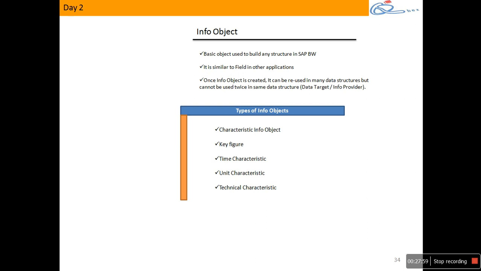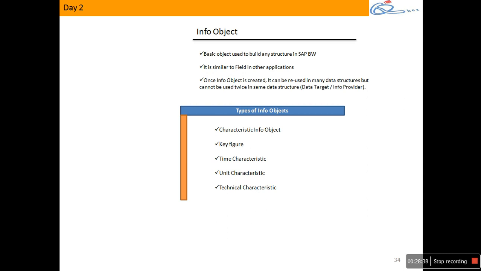So out of all these 5 types you can never create a time characteristic or technical characteristic. You can only use what is delivered by SAP. When you get onto BW you will have something called business content. When I say business content, like say you heard about now cubes, ODS, master data, info objects, reports, BEX queries, all lots of stuff. For every type of object SAP has given some ready-made objects. There are ready-made DSOs, ready-made info objects, ready-made master data, ready-made cubes, ready-made BEX queries, what not. There are lots of ready-made objects delivered by SAP which we refer to as business content objects.